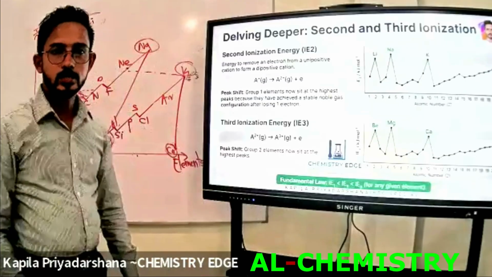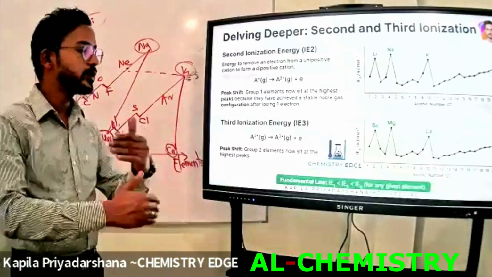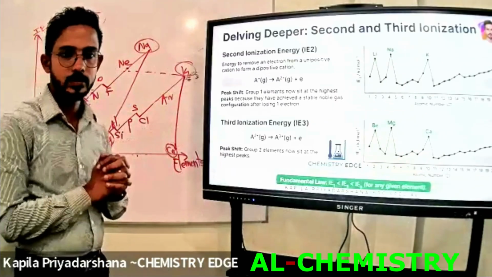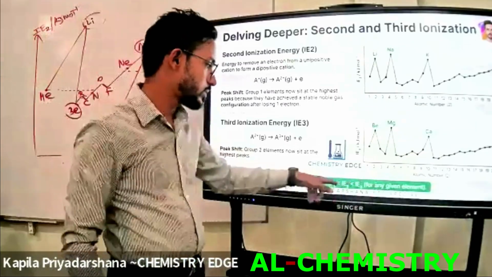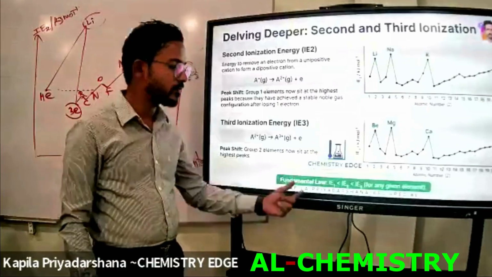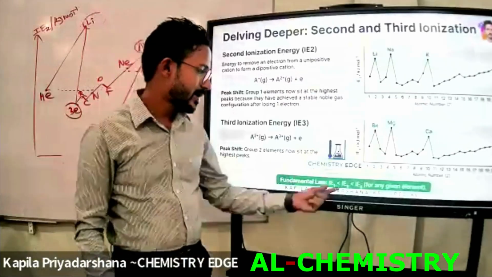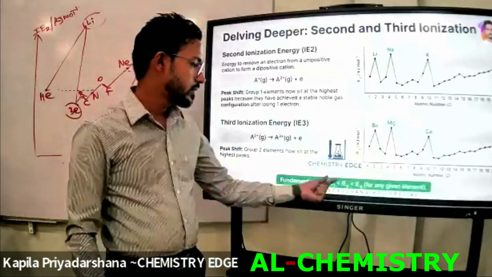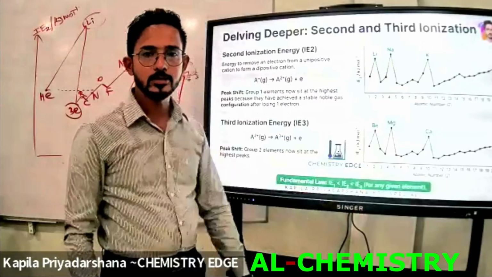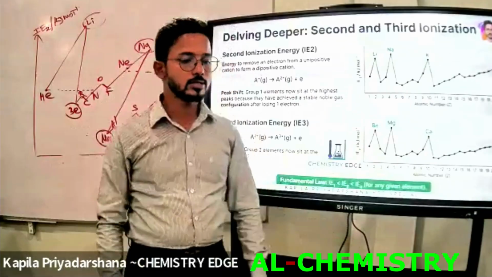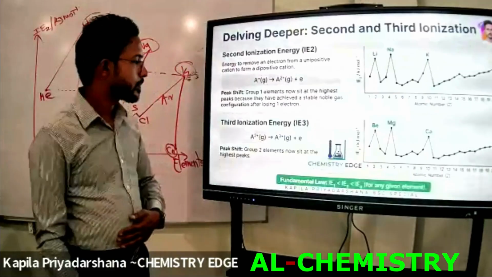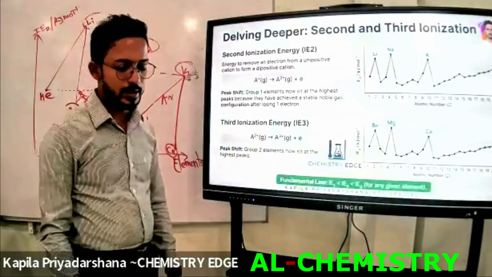Now we are in the second ionization energy, right? Now we are going to move to another ionization energy, known as the third ionization energy. Try to write down this first of all. That is the point I have already mentioned here. Write down this fundamental law: for any given element, the second ionization energy is greater than the first ionization energy, and the third ionization energy is greater than the first and second ionization energies. After that, write down the topic: third ionization energy.